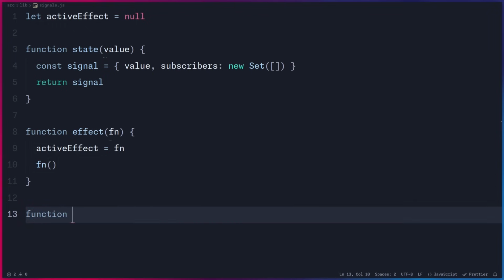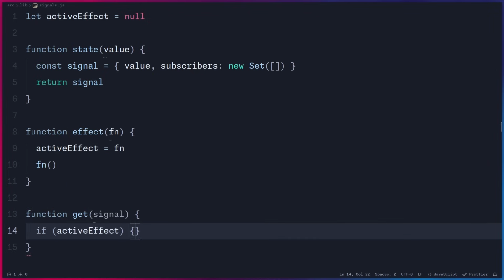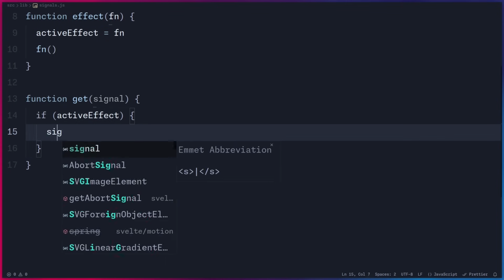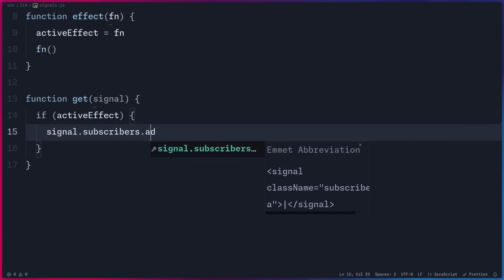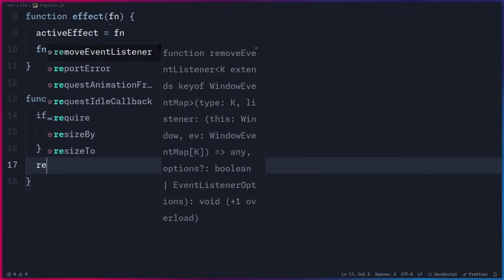All right, so in this case, we can say function get. So we're going to get the value of the signal. And then we can say, hey, if there's an active effect, then we're going to say signal.subscribers.add(activeEffect). And then we can return the signal value.